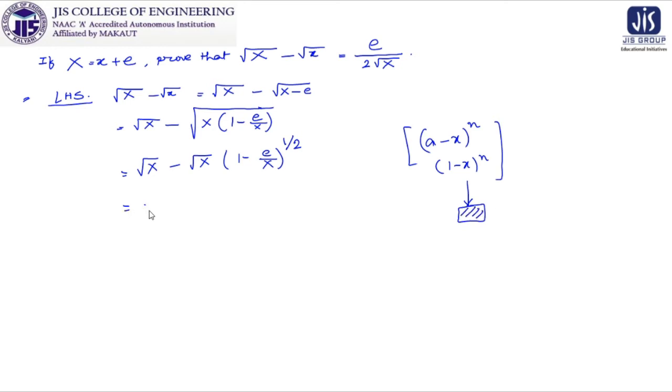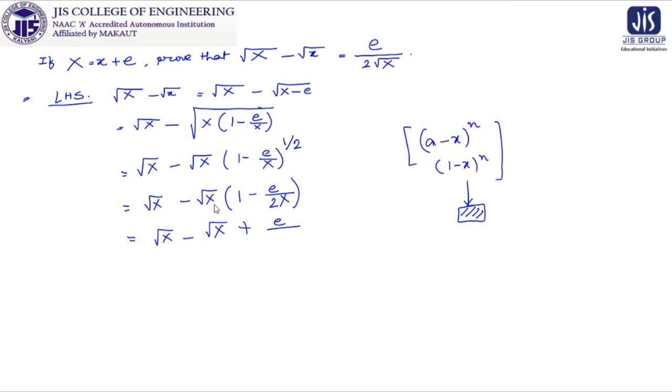So we will get it as root over of capital X minus root over of capital X, extending and discarding the higher degree terms, we will get 1 minus e by 2x. Next we will just do the simplification, minus minus plus e.